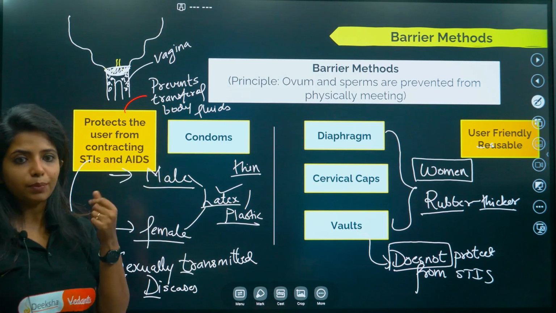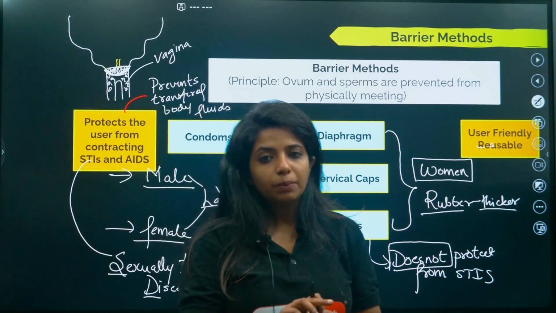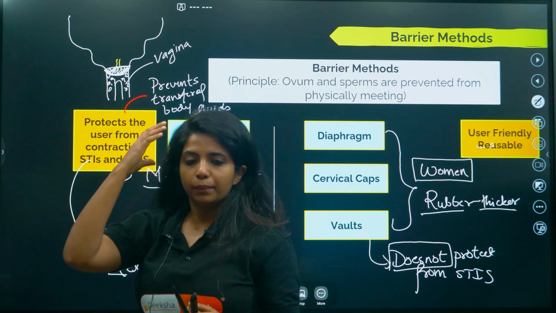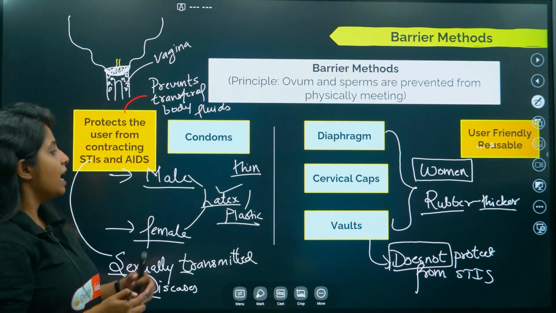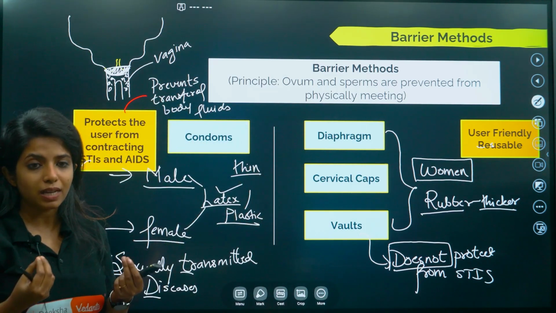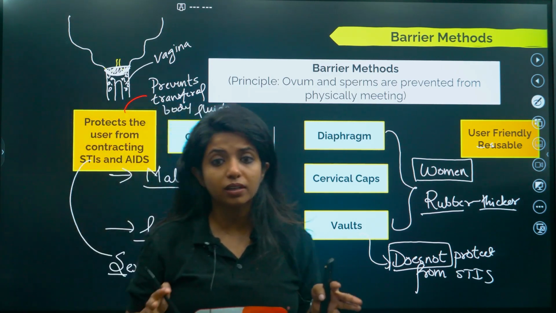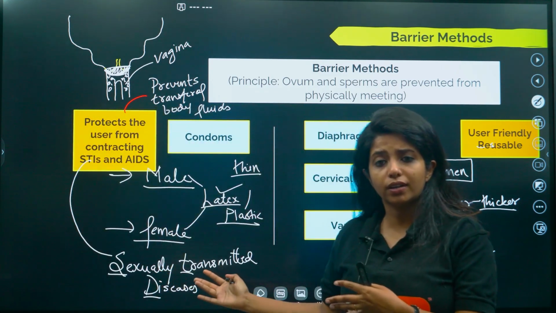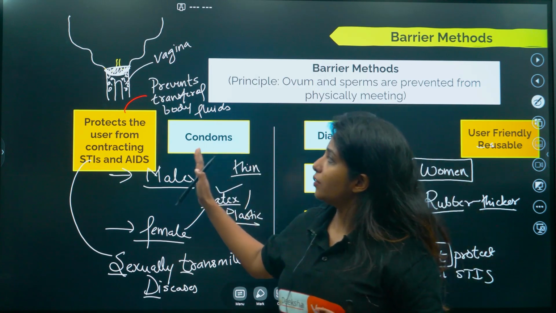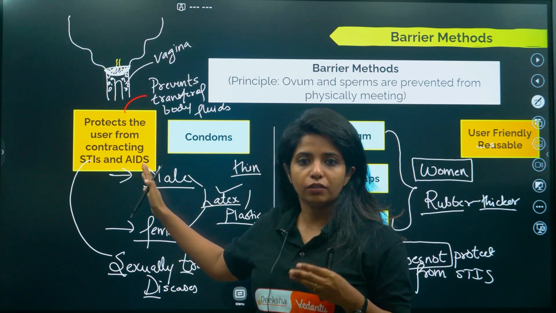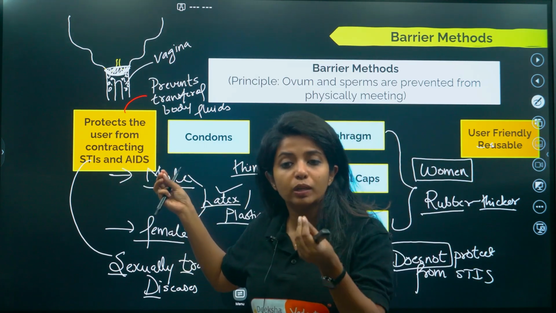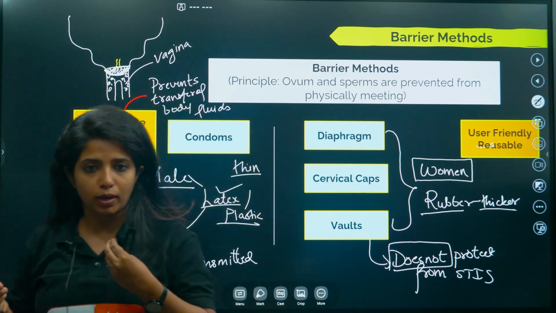Let's just summarize things. Barrier methods. Mostly people use condoms. Now condoms are of two types, male and female, and they are made up of latex or plastic, which is very thin. Since a condom is covering the whole genital organ, that is the male genital organ and the female genital organ as well, in this way it will be protecting the human body from contracting STIs, that is sexually transmitted infections, and AIDS as well.